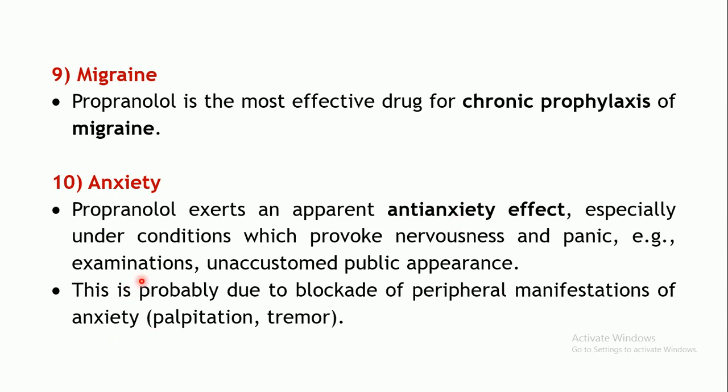If you have examinations, it creates a little bit of fear, right? Or say unaccustomed public appearance, that is when you are not used to any public appearance, and if you suddenly have to go on stage, there will be some degree of anxiety which will be precipitated, right? So these peripheral manifestations of such anxiety, such as palpitation and tremors, can be controlled by propranolol.